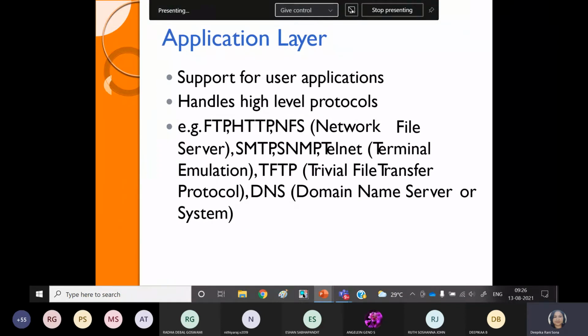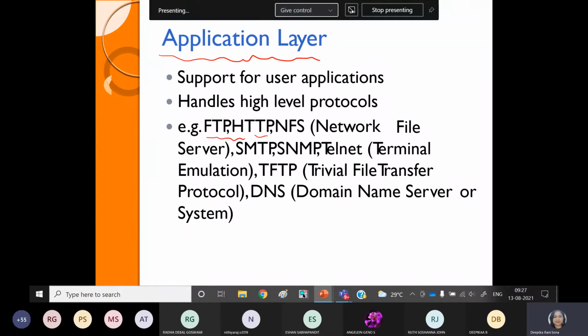Then come to the application layer function. Whatever the job done by the synchronization, the coding, the compression, and formatting, all the things all together, and first identifying the resources, all the things can be done by the application layer, single functionalities application layer in the TCP model. Okay, so what are the protocols?